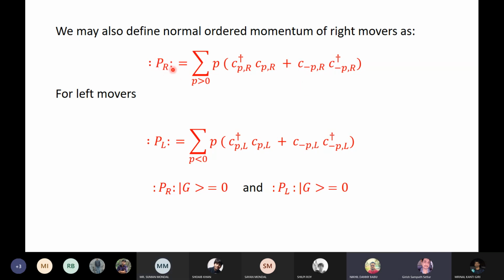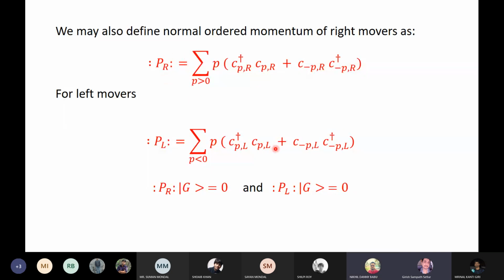What you have to show is that, firstly, convince yourself that this normal-ordered PR acting on the ground state is 0. Is that obvious? I told you why that's obvious, because this part is 0 because you're trying to destroy something which is not there, and this you're trying to create something which is already there. So both are separately 0, so this acting on the ground state is 0.